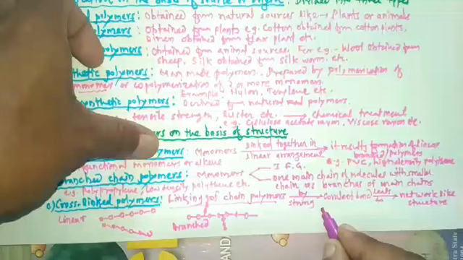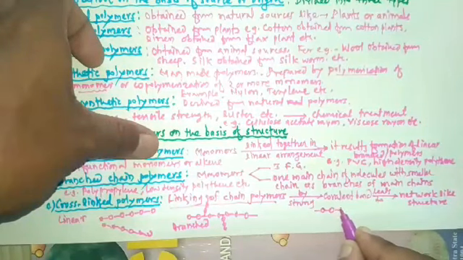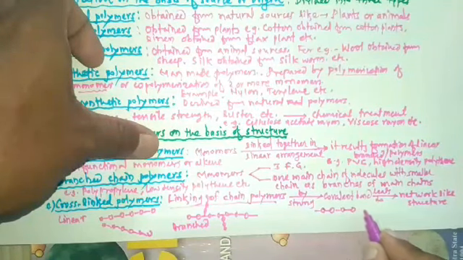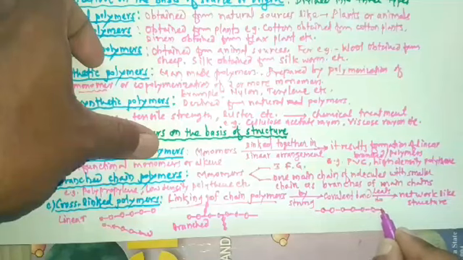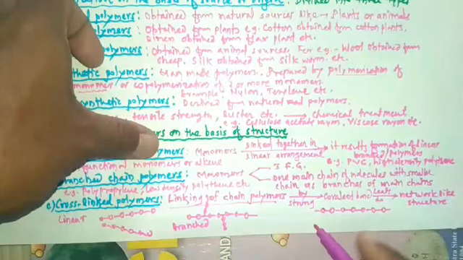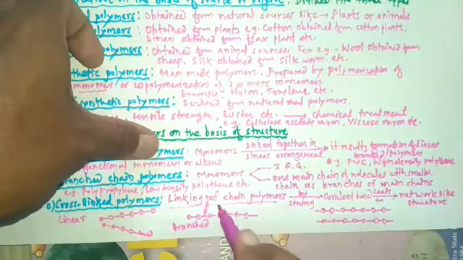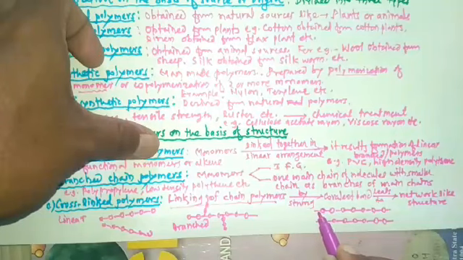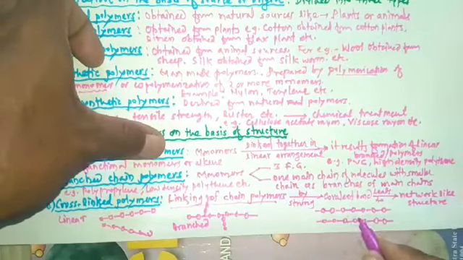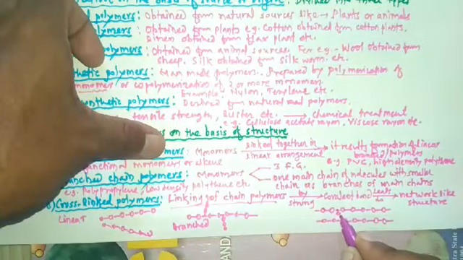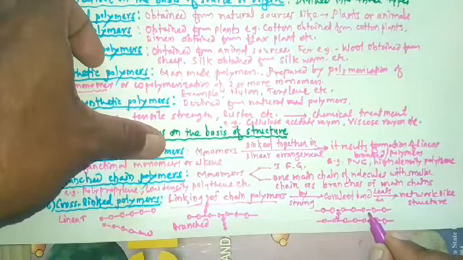For example, they can be represented as follows. Suppose this is one main chain of molecules. Then here is another main chain of molecule. So this is one chain polymer, this is another chain polymer, and they are linked with each other by means of monomers.